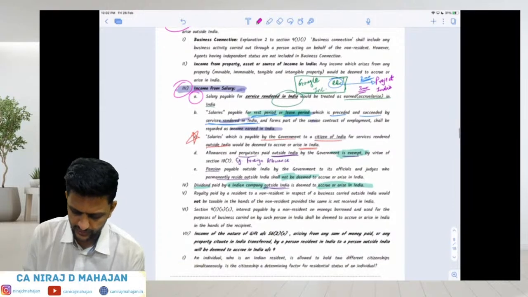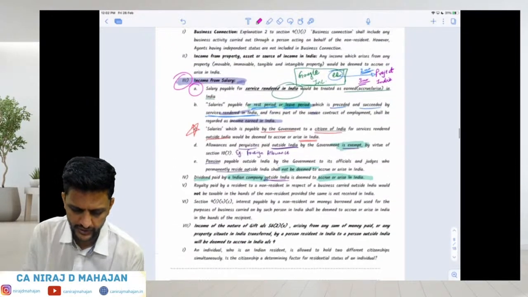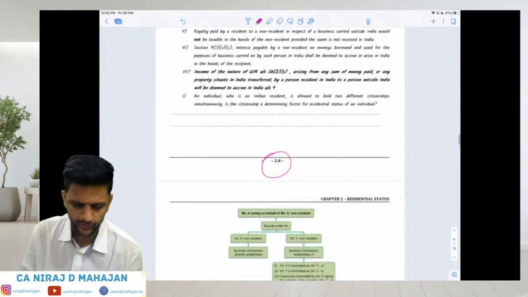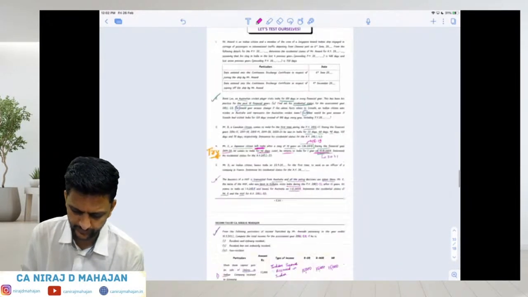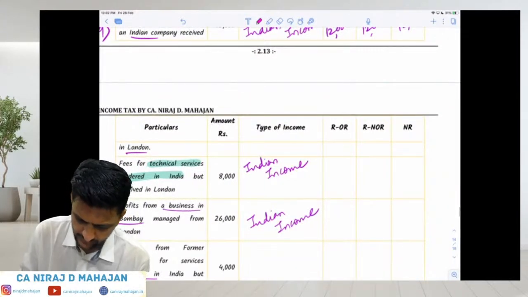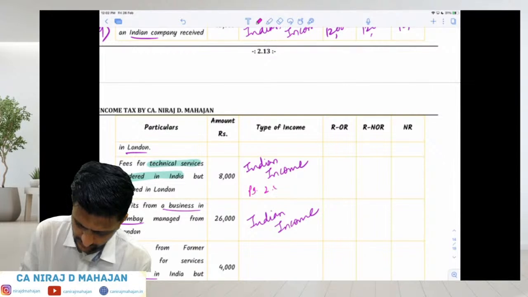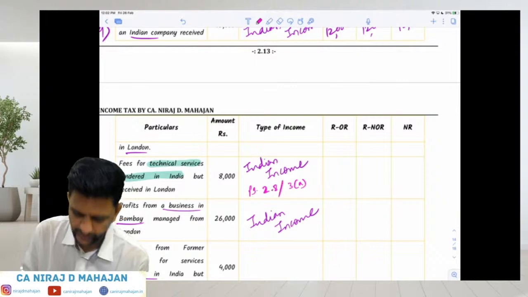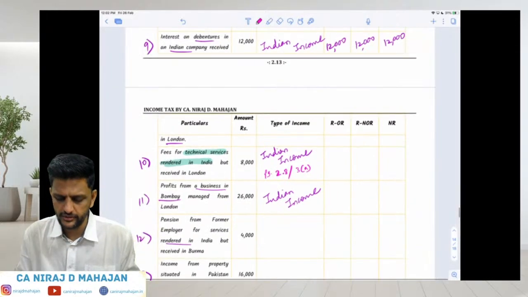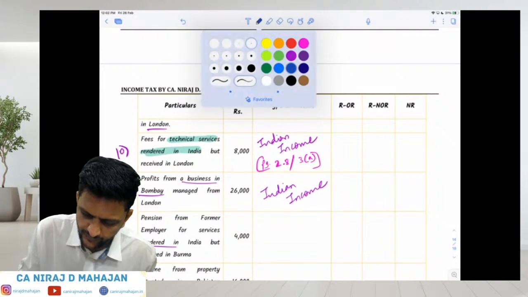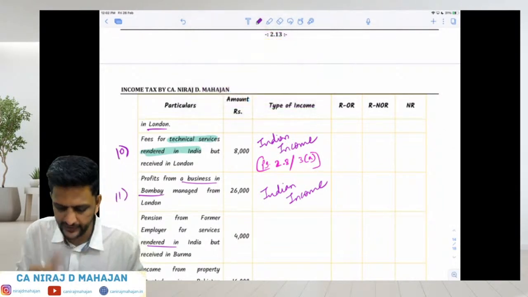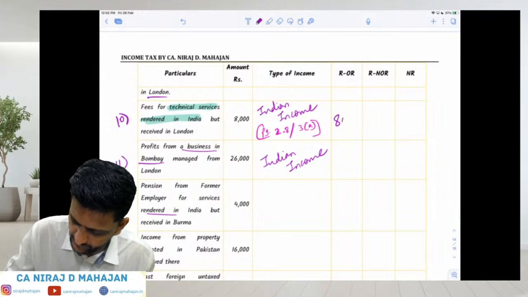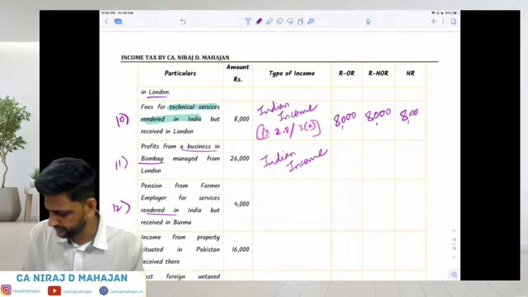Page 2.8, point number 3A. So it is your Indian income, taxable obviously for all of them. 888. Clear? Done till here?